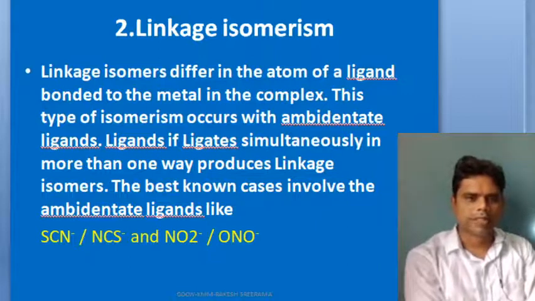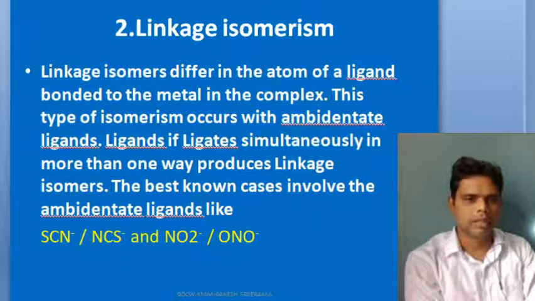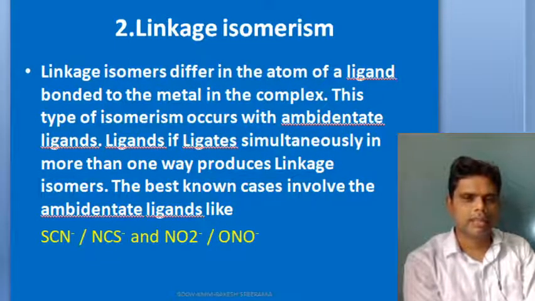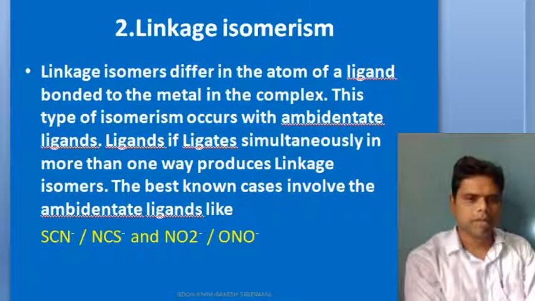Linkage isomerism. This isomerism arises because of ambidentate ligands. Ambidentate ligands can ligate through any of the available atoms with a lone pair of electrons. So when more than one ligating site is possible within a ligand, this kind of linkage isomerism arises.